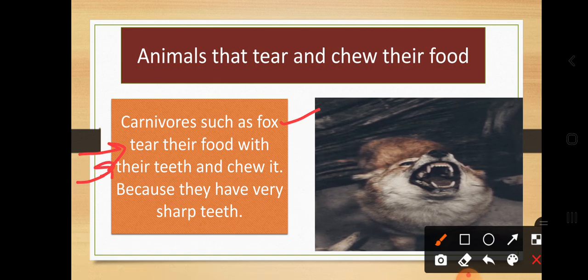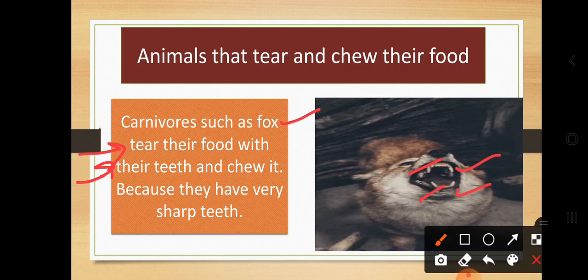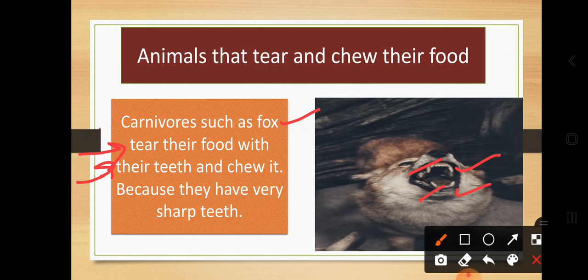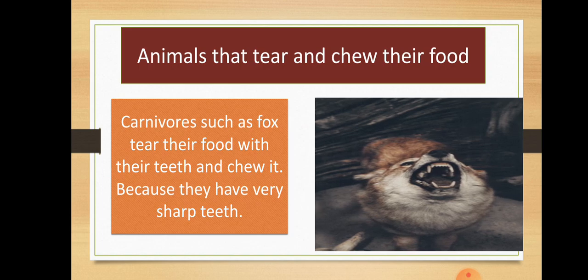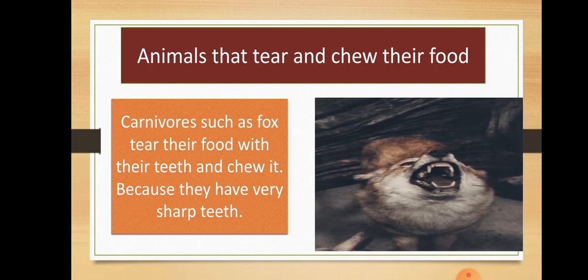First they break it, then they go for chewing. Why? Because they also have very sharp teeth. You can see on the screen how this fox is showing its teeth. So which type of animals are they? They are carnivorous animals. We have done the tiger, and next is the fox.